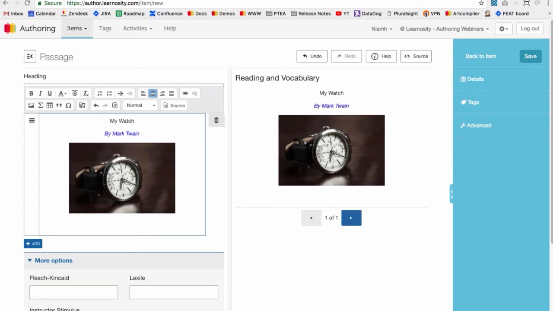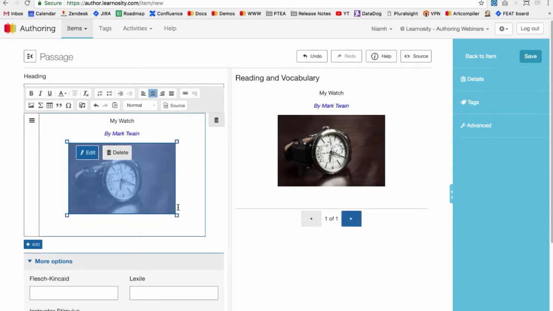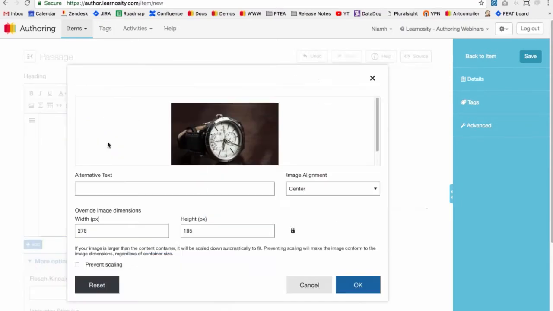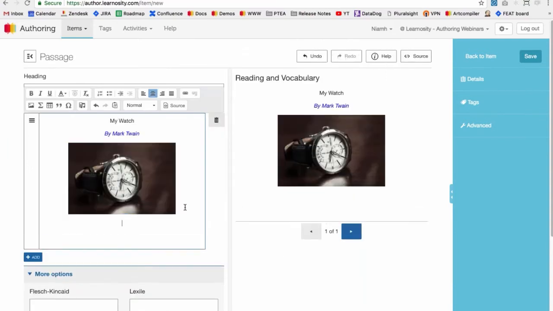If you want to resize the image directly in the text field, you can actually do that too. So just click on the image and you'll see these little icons in each corner, and you can click and drag them to resize the image. If you want to open up that pop-up box again to change the width and height manually or change the alternative text, just click on the edit button and it'll pop back up again. Okay, so then I'm just going to add maybe some instructions and then I'm going to add my second page.